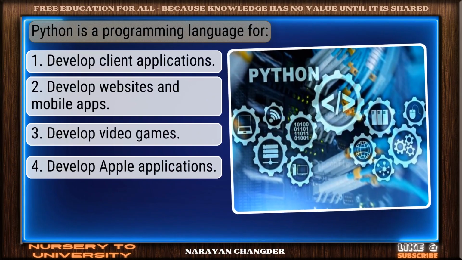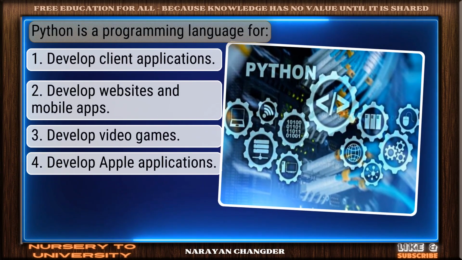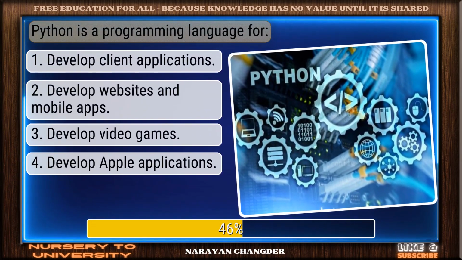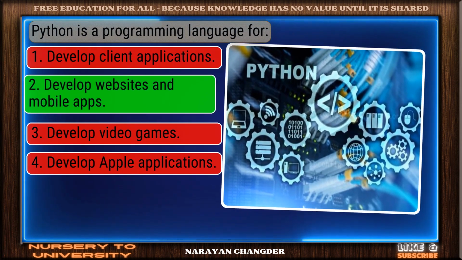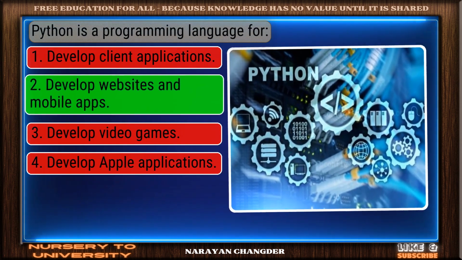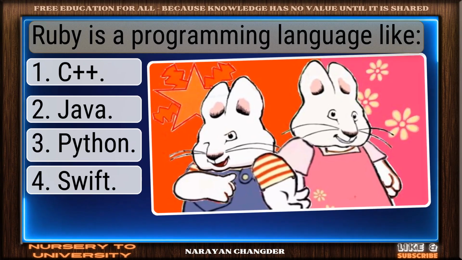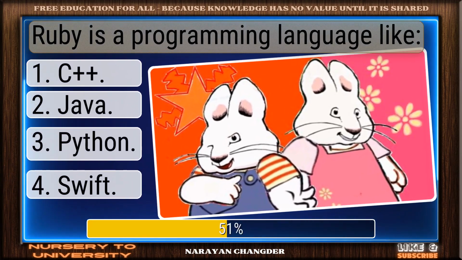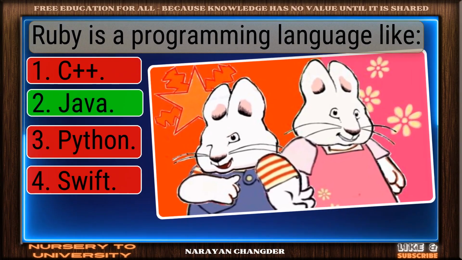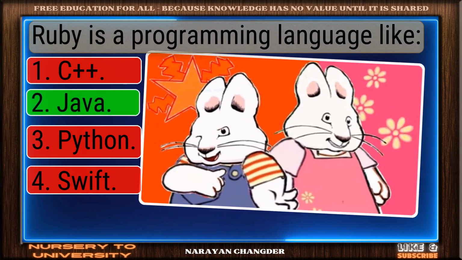Question number 49. Python is a programming language for. Nice work. You chose develop websites and mobile apps, and it is correct. Question number 50. Ruby is a programming language like. Good job. Your answer Java works well here.